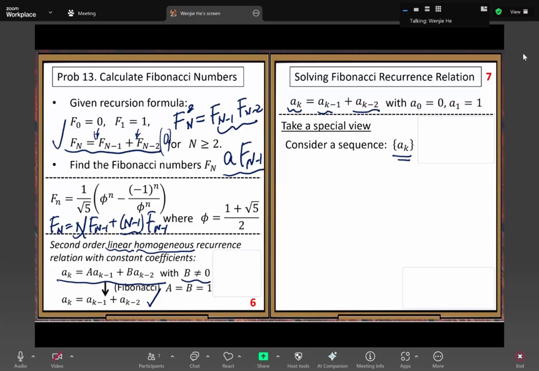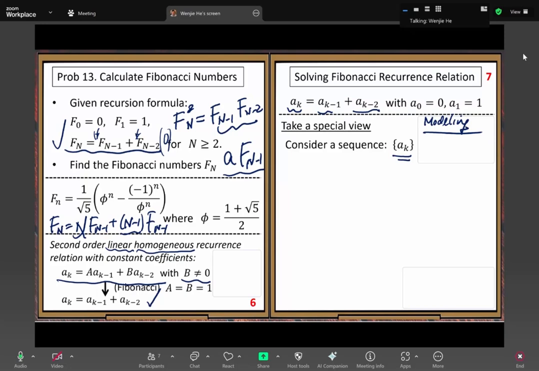Let me point out another important idea in problem solving, very common. That step is called modeling, mathematical modeling.